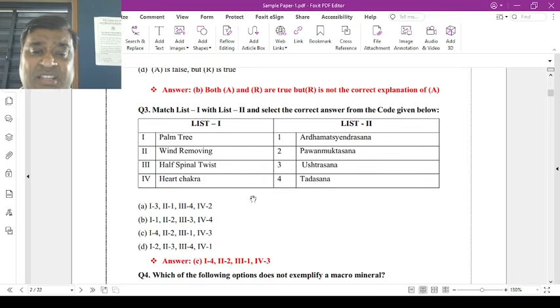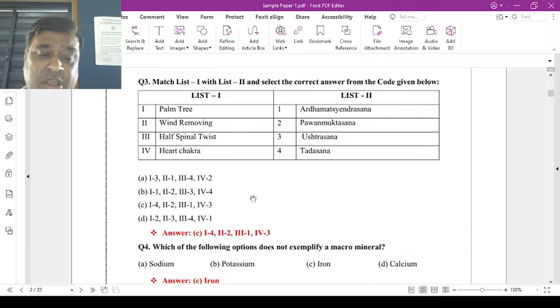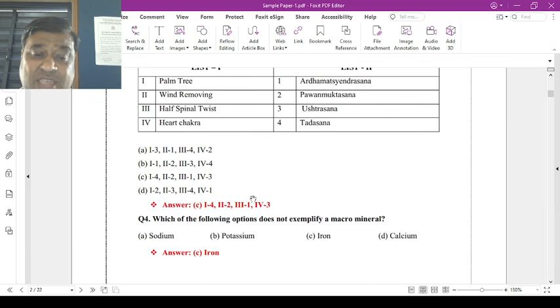Now, question number 3. There are two different lists, and we have to match: palm tree, wind removing, half spinal twist, and heart chakra with Ardha Matsyendrasan, Pavan Muktasan, Ustrasan, and Tadasan. Now, the correct option is C. First, palm tree, that is Tadasan. Wind removing, that is Pavan Muktasan. Half spinal twist, that is Ardha Matsyendrasan, and heart chakra, that is Ustrasan.